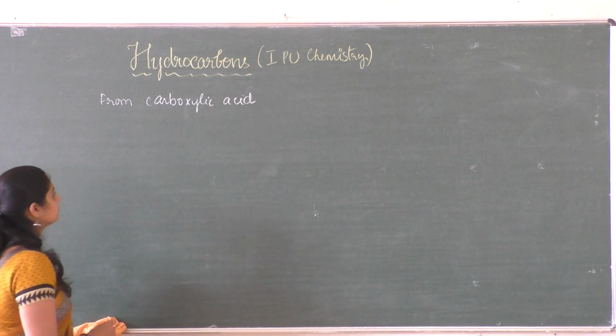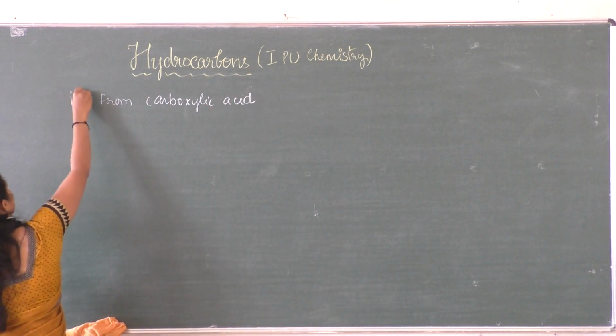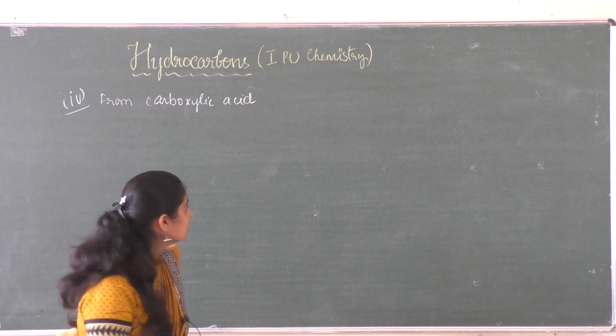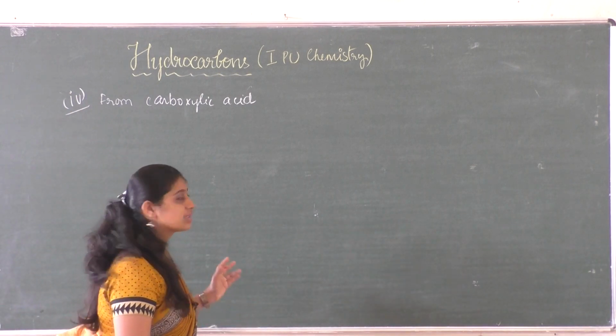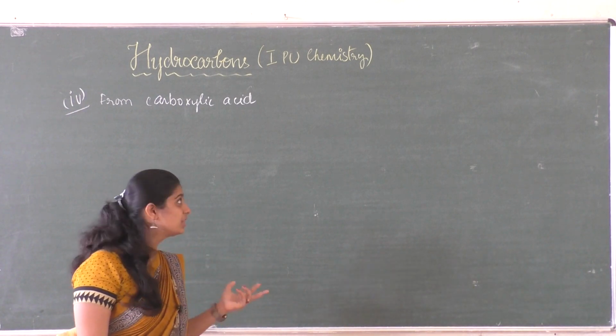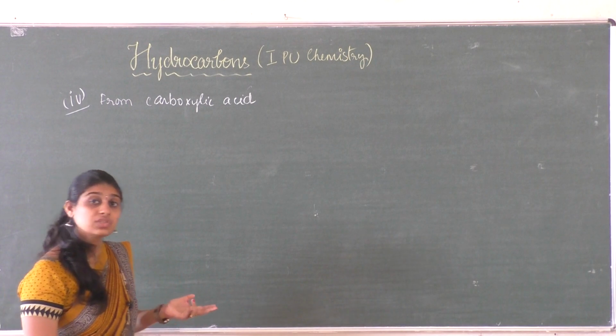Carboxylic acid. So when carboxylic acid is an acid, it has got an acid character. So when it is treated with the base, an acid-base reaction occurs and salts are formed.